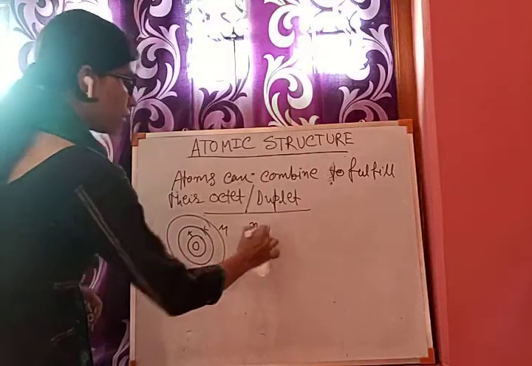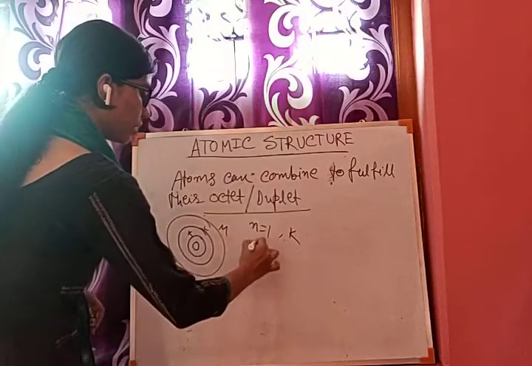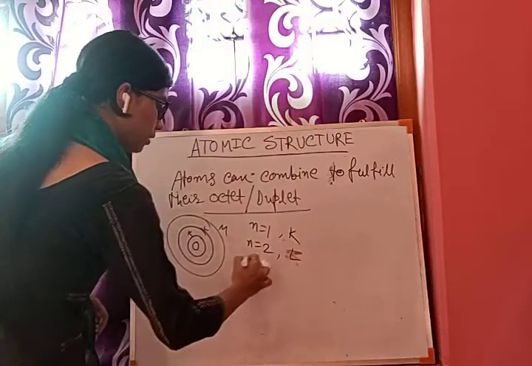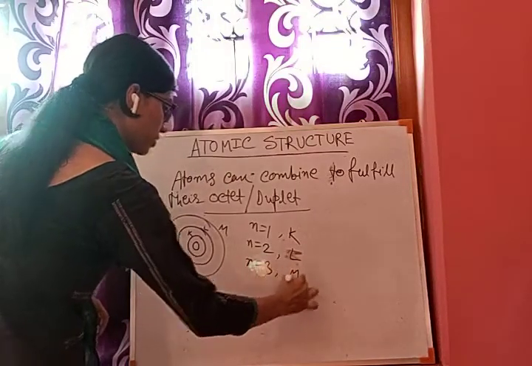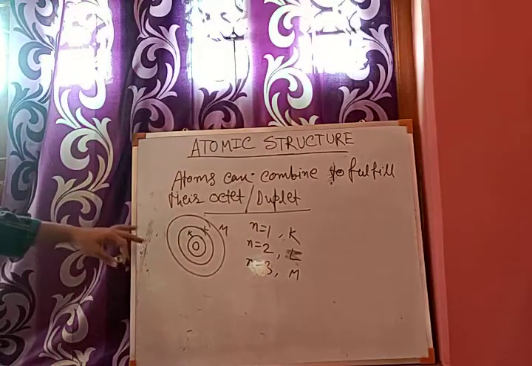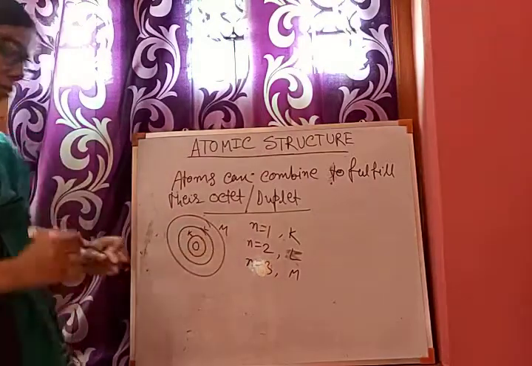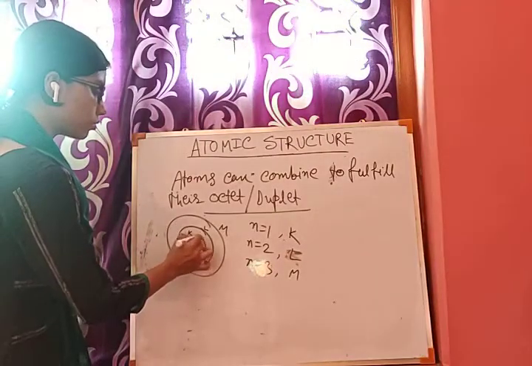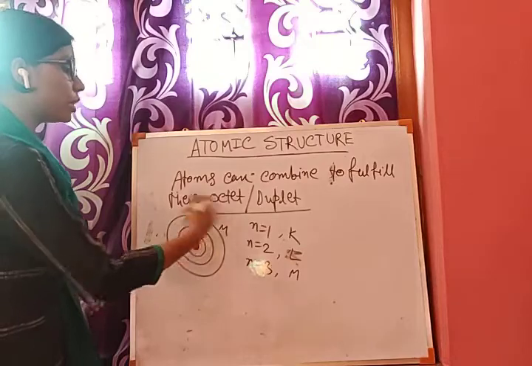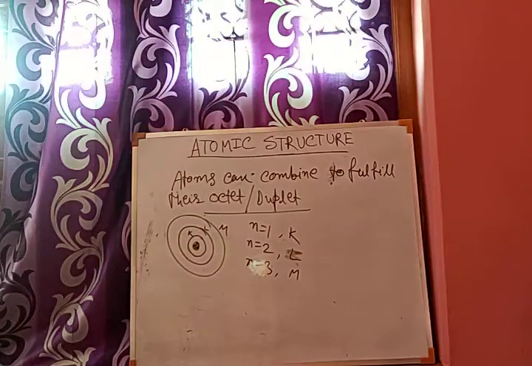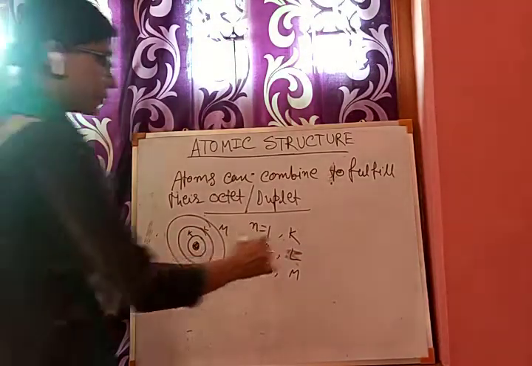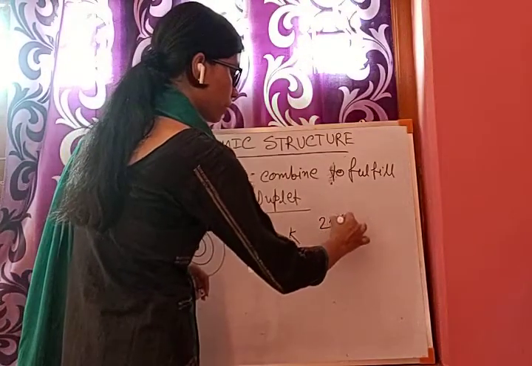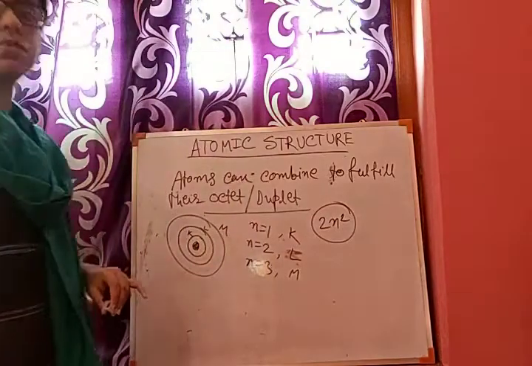When n equals 1, this is the K cell. When n equals 2, this is the L cell. When n equals 3, this is the M cell. So cells are denoted by K, L, M like this. The closest one to the nucleus is K, and going one by one, K, L, M. And according to the Bohr scheme, the cells have a capacity of 2n squared. 2n squared is the capacity of any cell.